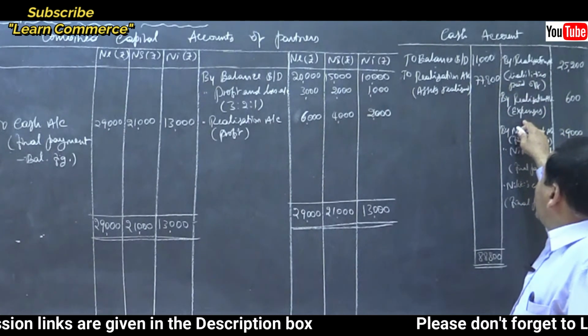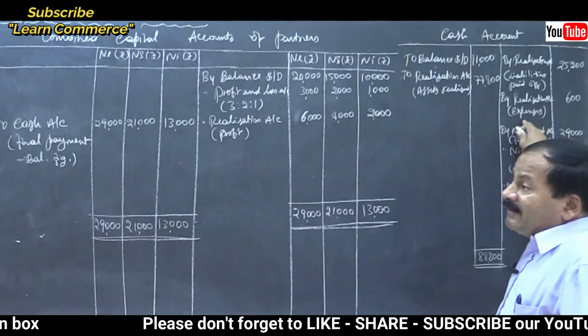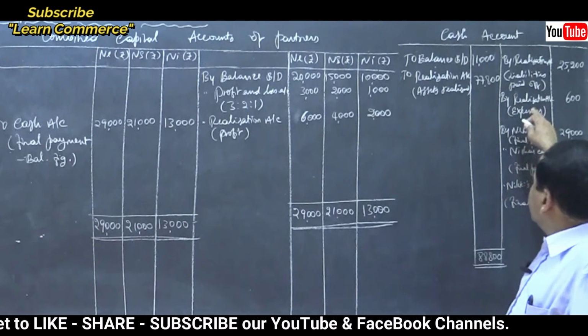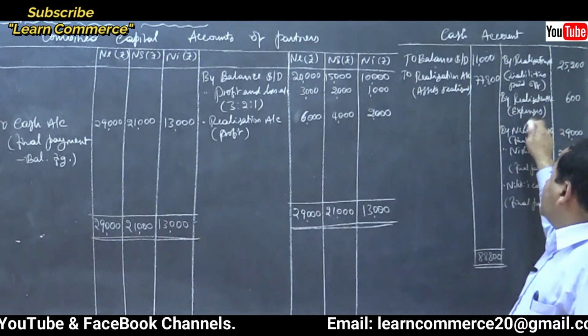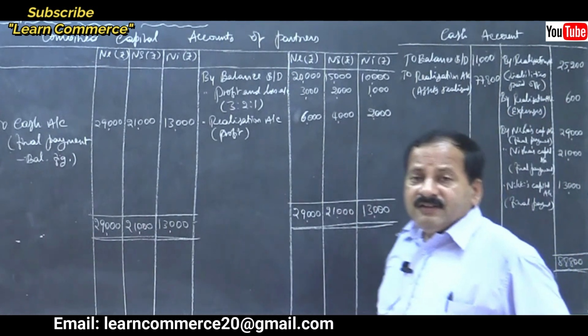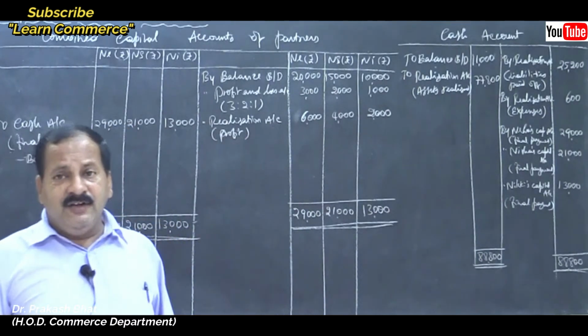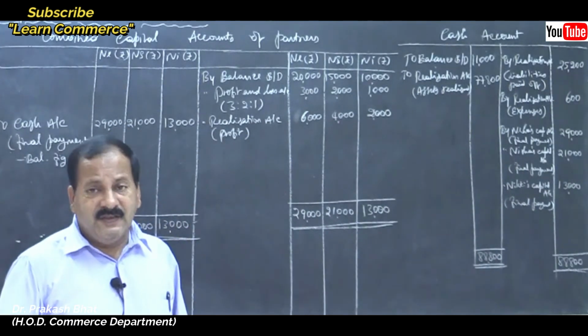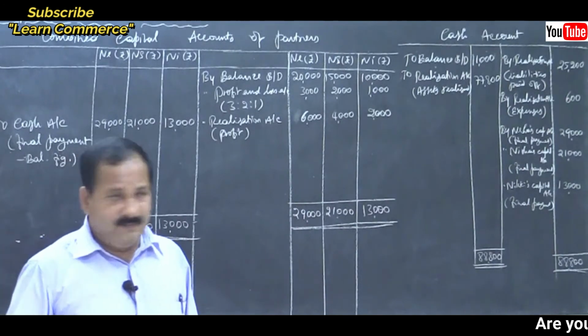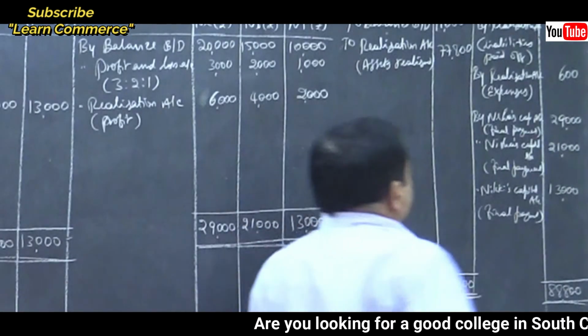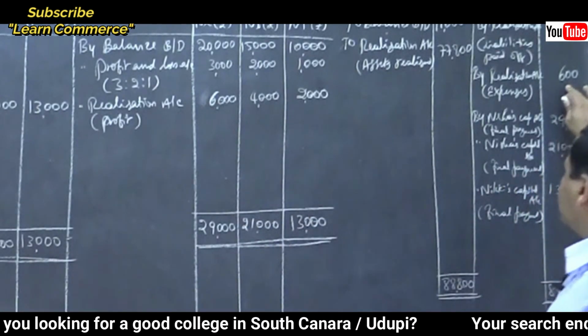Then by realization account, one more entry: realization account debtor to cash account, expenses, within the bracket. Expenses, that is cost of dissolution or cost of realization, or realization expenses, all are one and the same. Write the amount 600.